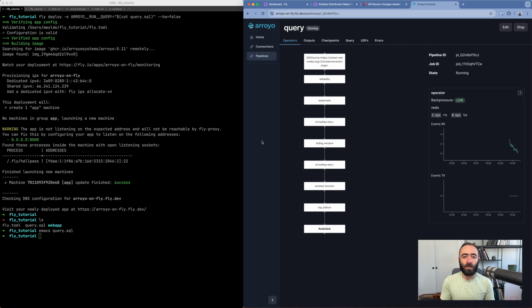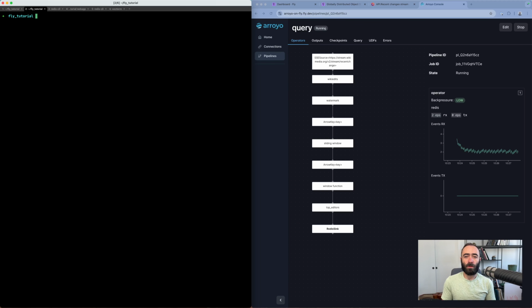Now, I do want to say here that this is not the most secure way to run things. You can see like this web UI is available on the open internet. It's great for a demo to get something out really quickly, but to do this for real, we'd want to run it behind a VPN, which Fly also makes really easy, but it's a little bit too complicated for this walkthrough. So now we're ready to deploy our web application to Fly.